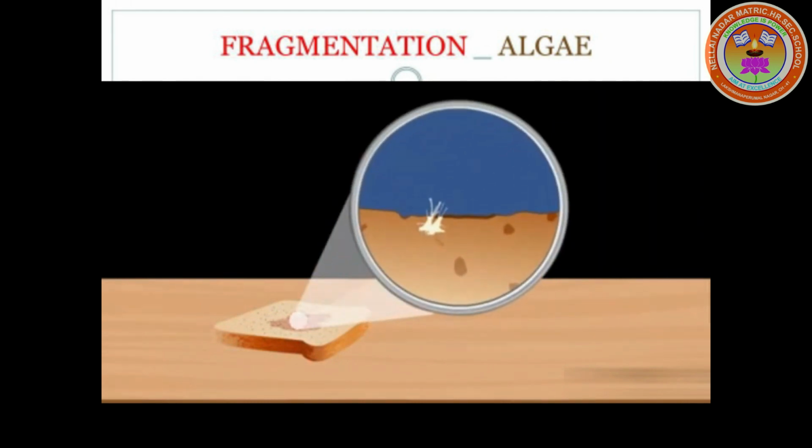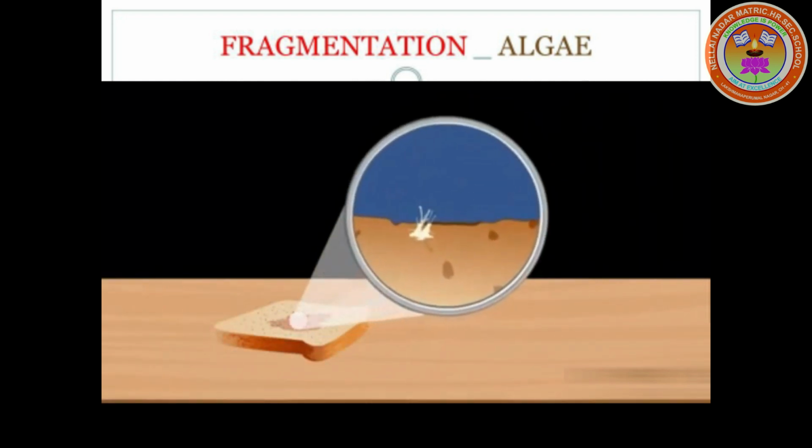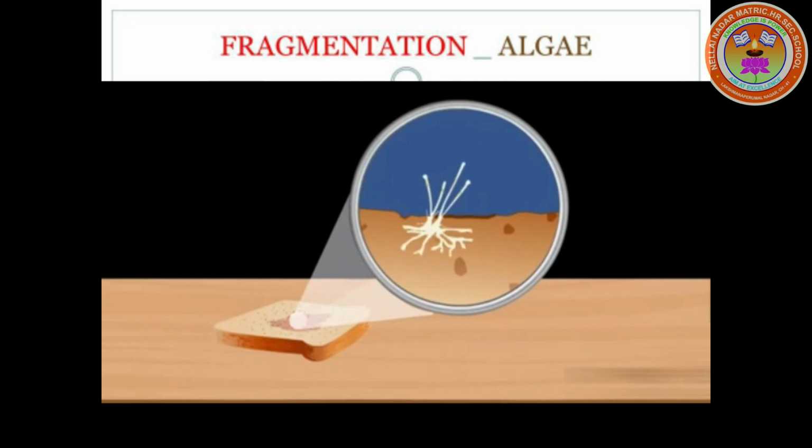Spore formation. The white mass is called mold. It is a type of fungi grown on moist organic surfaces like leather shoes, moist walls, bread, etc. They reproduce by spores. These spores are very light and covered by a hard protective coat.